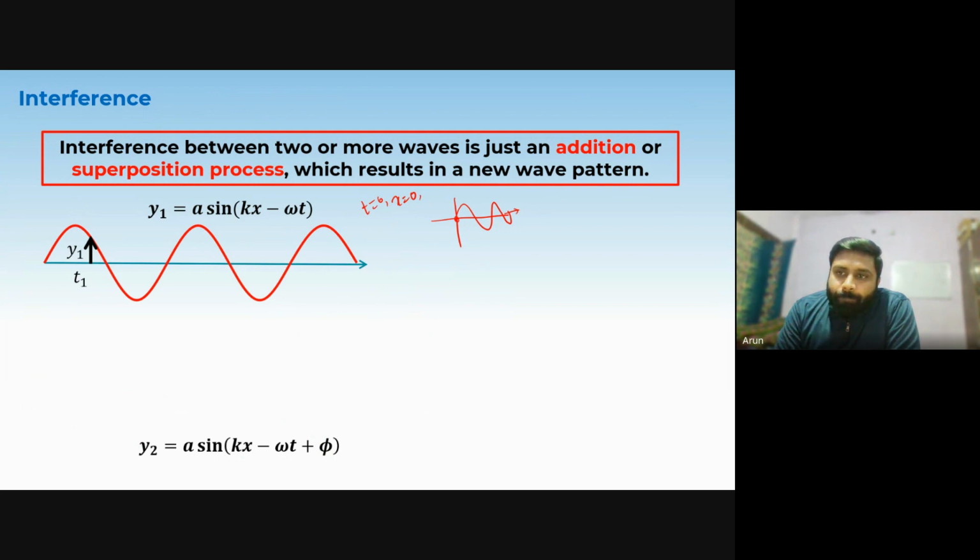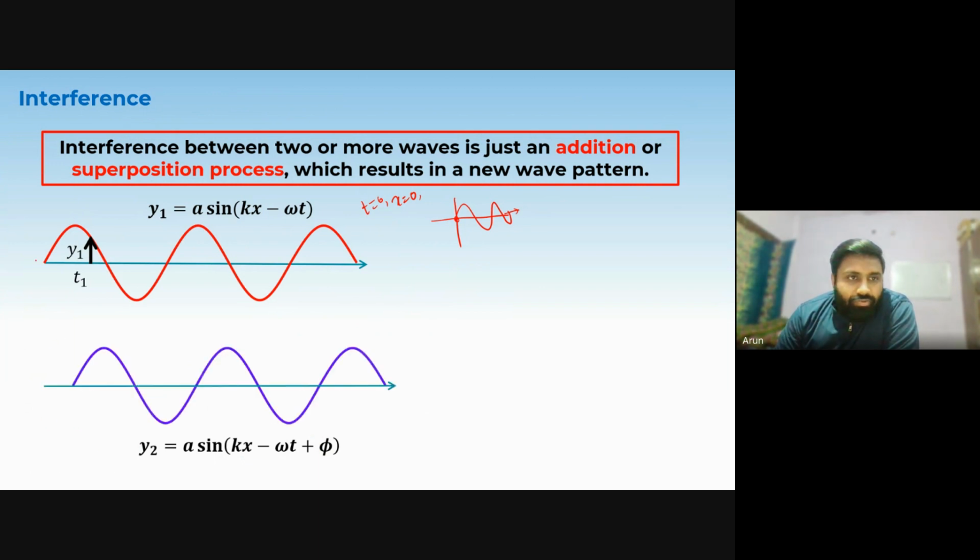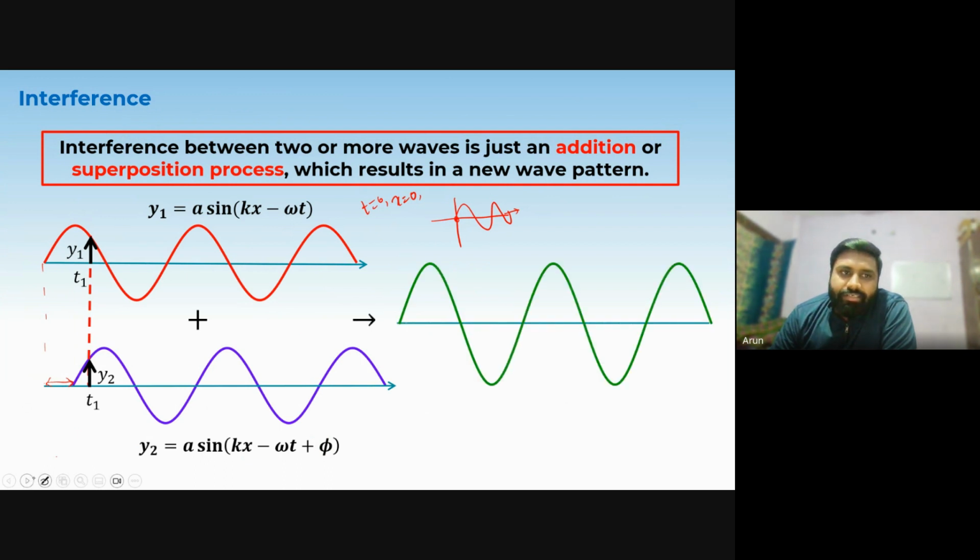So phi here is the phase difference due to which the initial status of the wave has been changed. And if the initial status has been changed, all the points will change their amplitude. Now this wave, you can compare it, it has started from here. So it has started somewhat later. Let's say at t1 time, it has an amplitude y2. What is the resultant? This wave is the resultant one.